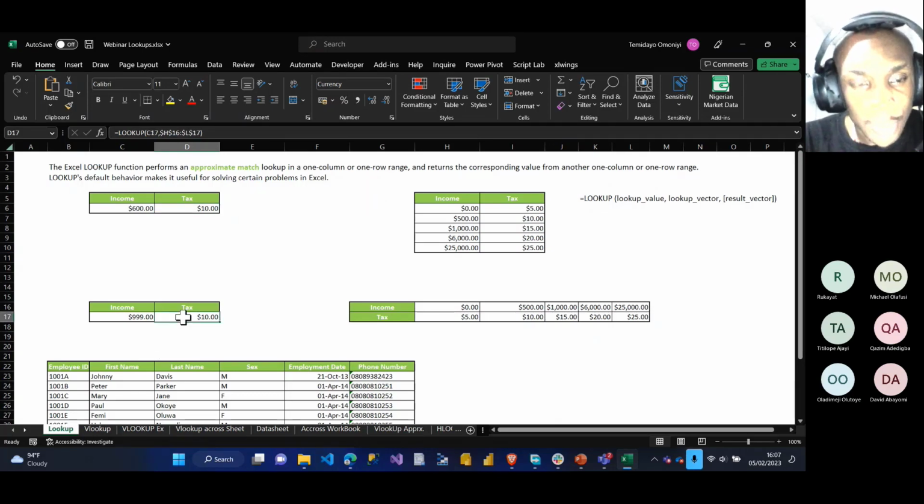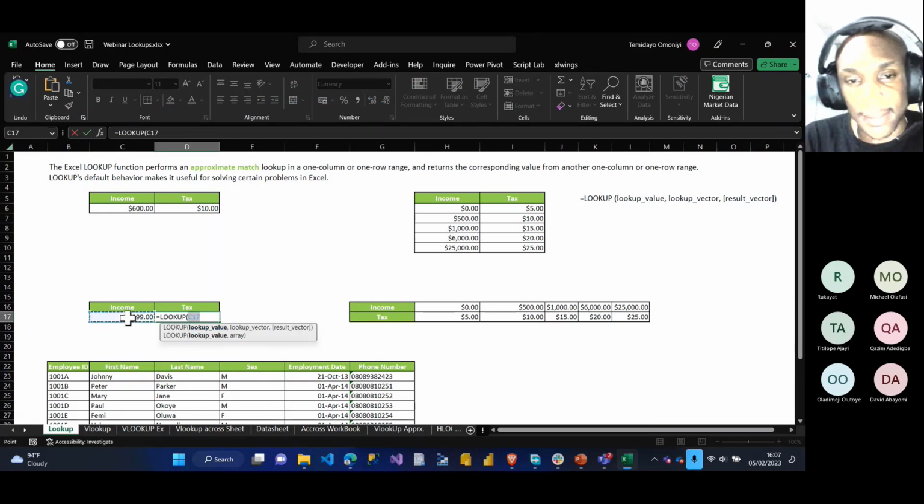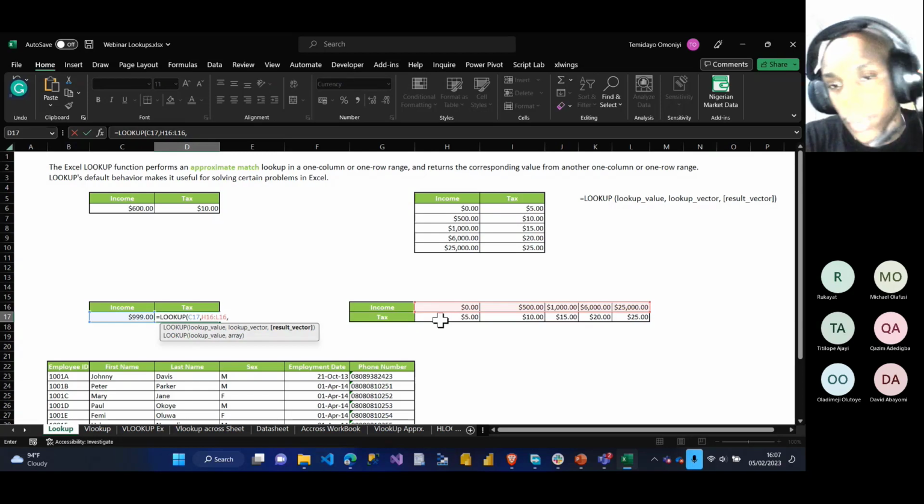So I'll do another one again. You can also use lookup for vertical and also for horizontal. So we just did the horizontal. Let's now do the vertical one. So if I delete this, now you can see the income is 999. I say equals to lookup, lookup value is 999, comma, lookup vector. I'll select the entire array of the income, in horizontal order. And the result vector is now going to be my answer array. Close my bracket, enter.